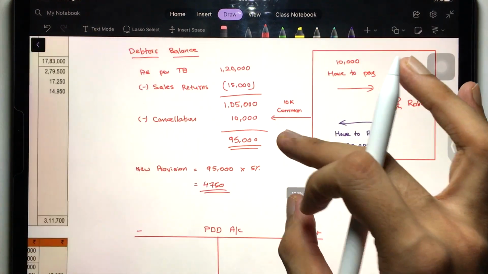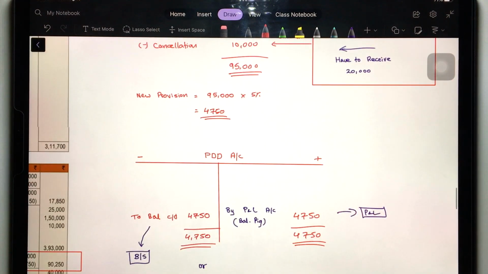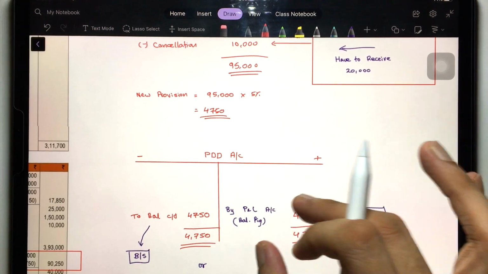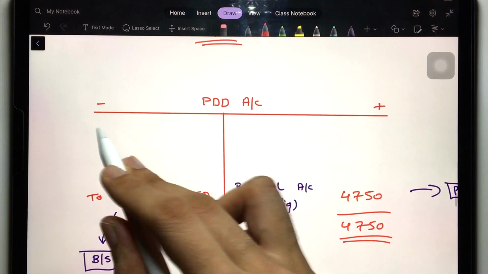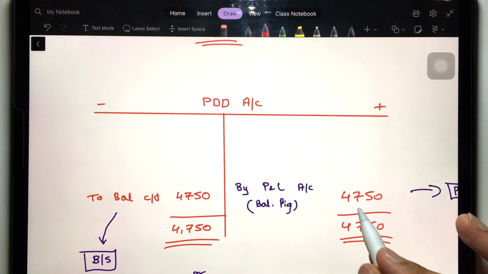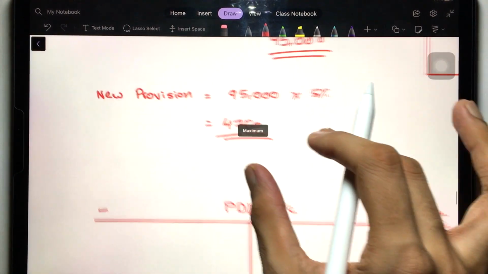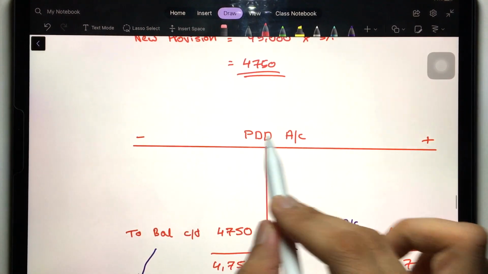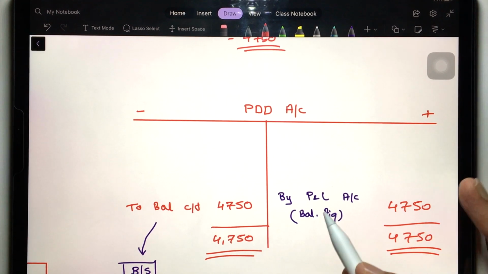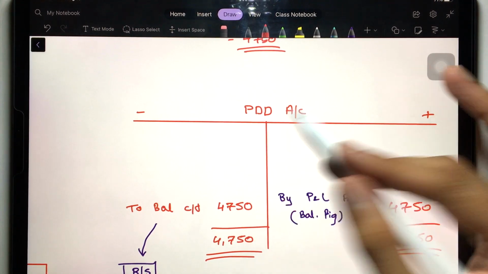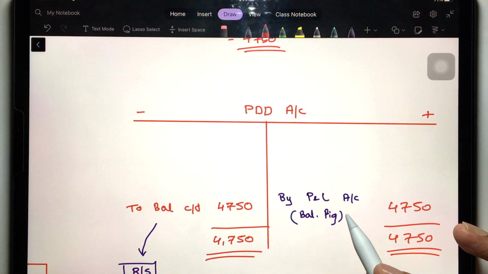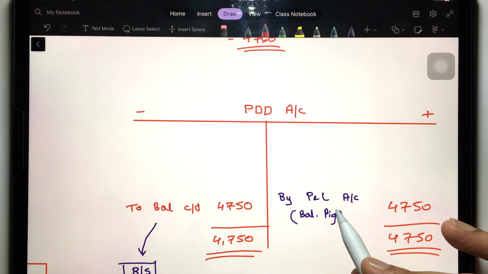So now let's just create the PDD account just to see. Actually it's not required also, it's really simple because there is no bad debts or opening balance now. Just see PDD account, ledger account, PDD is increasing because of this 4,750. Yeah, you have to create this new provision 4,750. So you have created the PDD. How do you create the PDD? Always remember, you create the PDD through profit and loss. Whenever PDD increases, profit and loss will decrease, because it's getting debited to profit and loss, right?